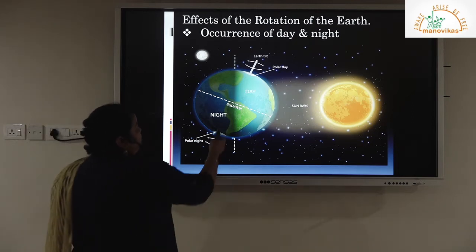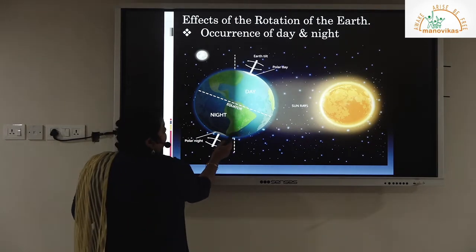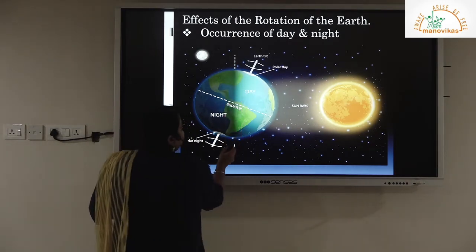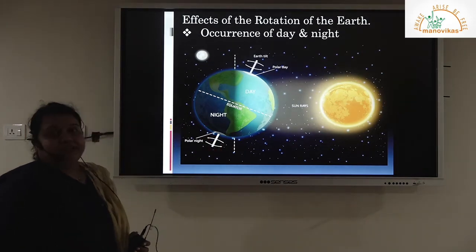Okay, so here you can see this tilt of the axis. You have the north polar region, and this side you have the south polar region. North polar region is in light, south polar region is in darkness. We'll understand about this in detail in the coming slides.